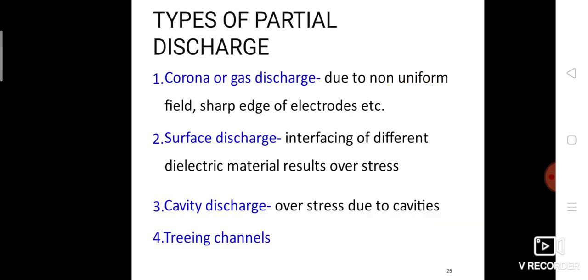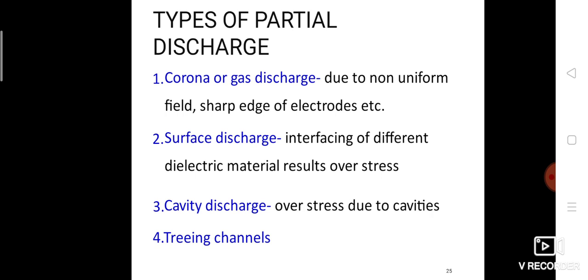Types of partial discharge we already discussed: corona or gas discharge, due to non-uniform field and sharp edges of electrodes; surface discharge, at the interface of different dielectric materials; cavity discharge, when cavities are formed in solid or liquid insulating material, the gas in the cavity is overstressed and discharges are formed.